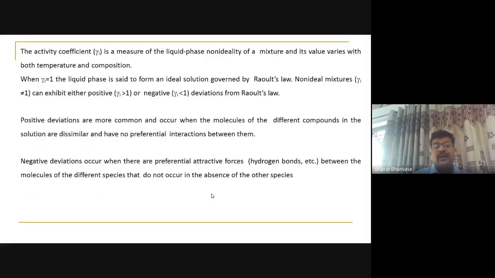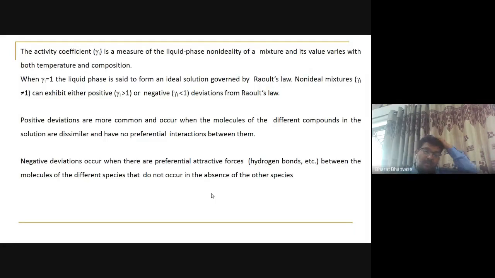Okay. Now, as discussed, we have seen the activity coefficient is a measure of the liquid phase non-ideality of the mixture, right? In this case, if we have positive deviation, you will get a minimum boiling azeotrope, and if you have negative deviation, you will get a maximum boiling azeotrope.